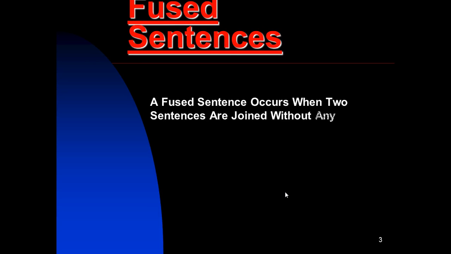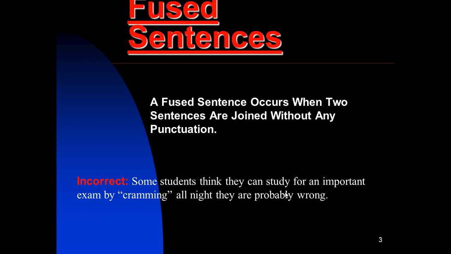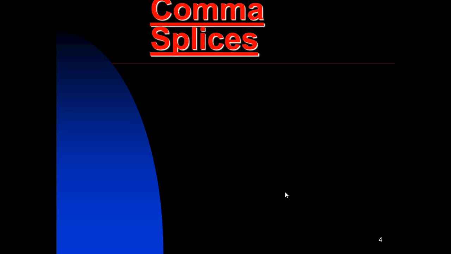Okay. Fused sentences. A fused sentence occurs when two sentences are joined without any punctuation. Write this down. Incorrect: Some students think they can study for an important exam by cramming all night they are probably wrong. There is no punctuation to separate those sentences. Comma splices.